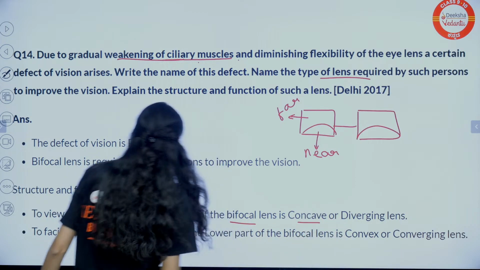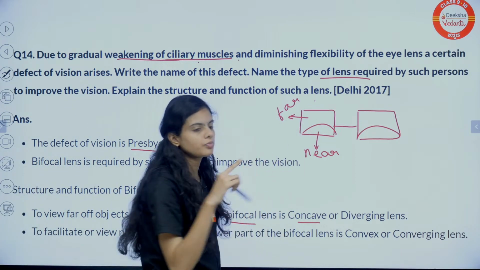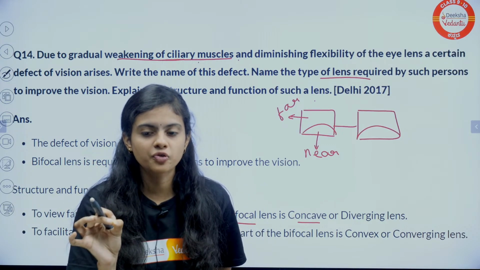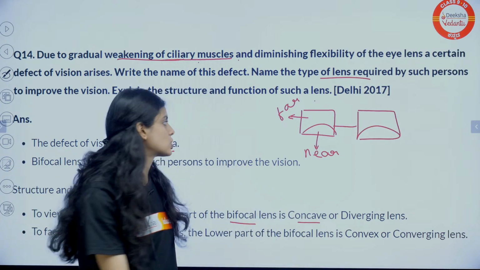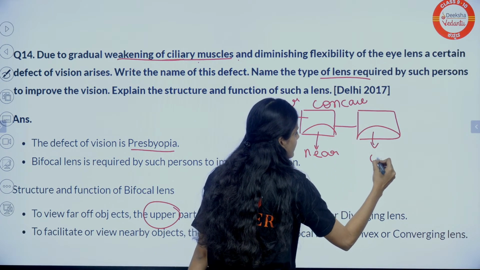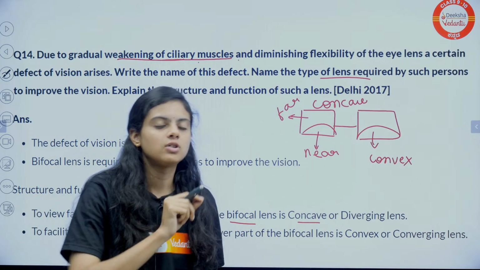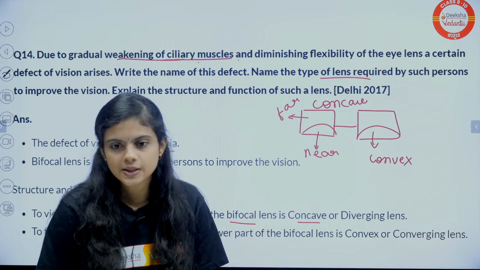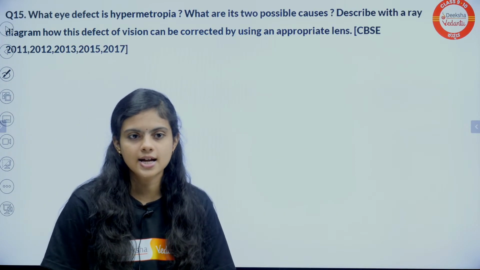A concave lens or diverging lens is used in the upper part. Concave is used to correct myopia. Myopia is when you are unable to see larger distances. So here it is concave and here it is convex to see near objects. The upper part is concave and the lower part is convex. Yes, that's the right answer.